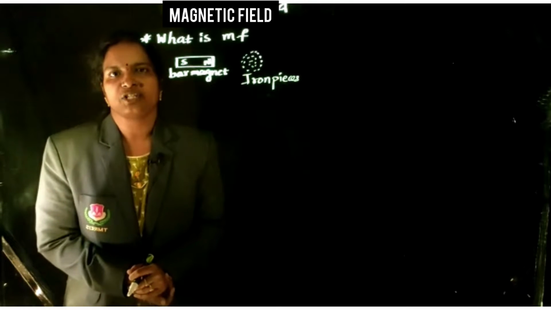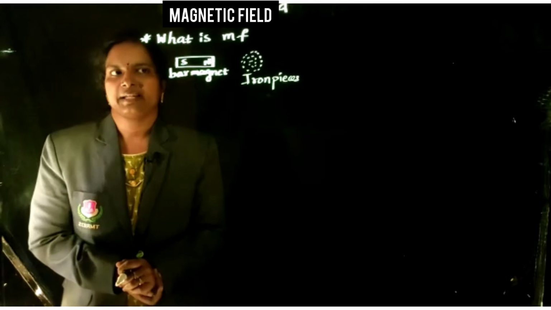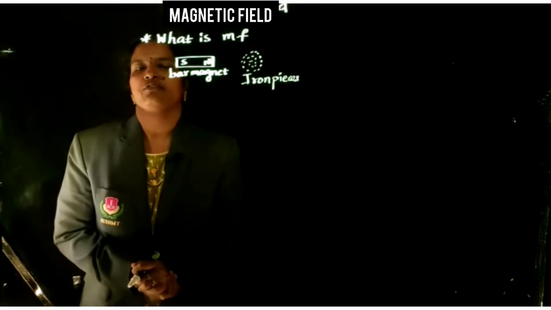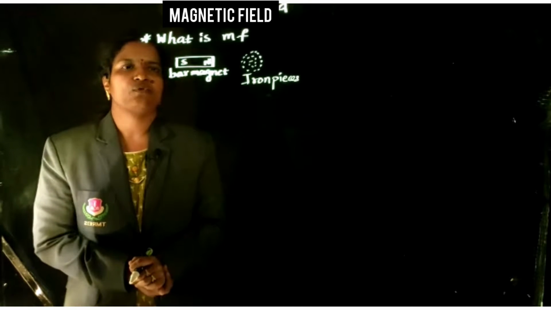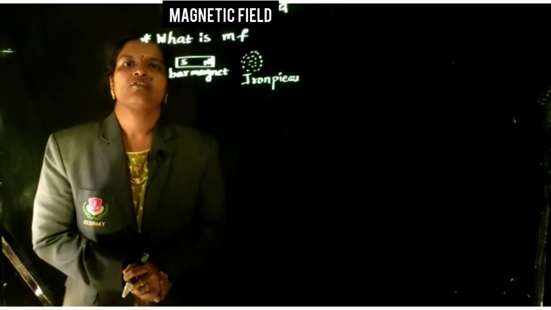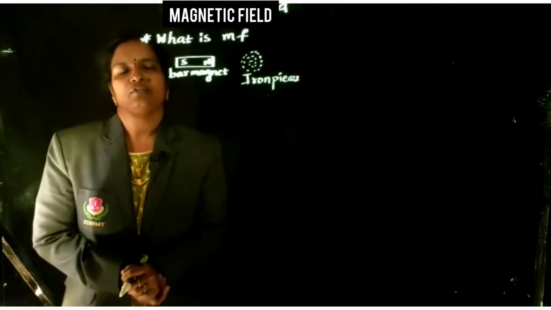Without any interaction, the iron pieces are attracted by the bar magnet. That is called the magnetic field. Magnetic field means the attraction force between the magnet and the magnetic materials, without any interaction.